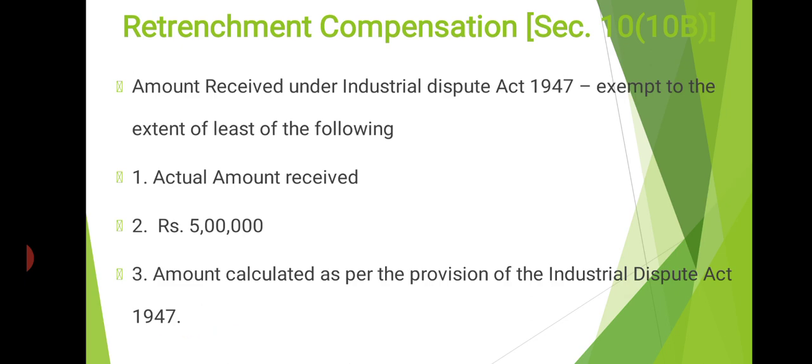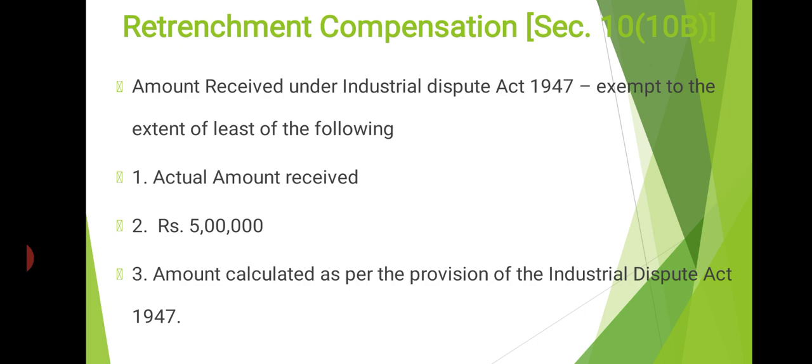In many cases, these three elements are given in your problem directly, so no need of calculation. It's very, very simple. The actual amount is given, 5 lakh is the statutory limit, and the amount calculated as per the provisions of the Industrial Disputes Act is also given in your problem straight away. In such a situation, there is no need of calculating these three elements. We have to directly go for comparing them, and see which one is the least. The least amount is considered as the exempted amount, and it will be deducted from the actual amount. Then we will get the taxable amount of retrenchment compensation.